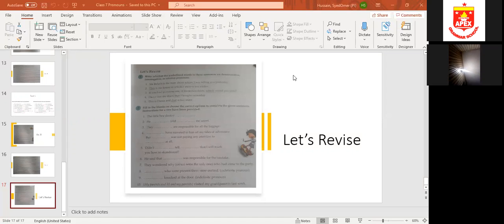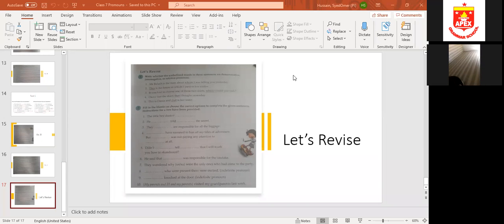Then we read about relative pronouns. Relative pronouns are used to relate to the subject in the sentence. These are 5 in number. Who, whose, whom, which, and that. Now you people have to go through the definition so that you can understand it in a better manner. Who, whose, whom, which, and that. These are the relative pronouns.